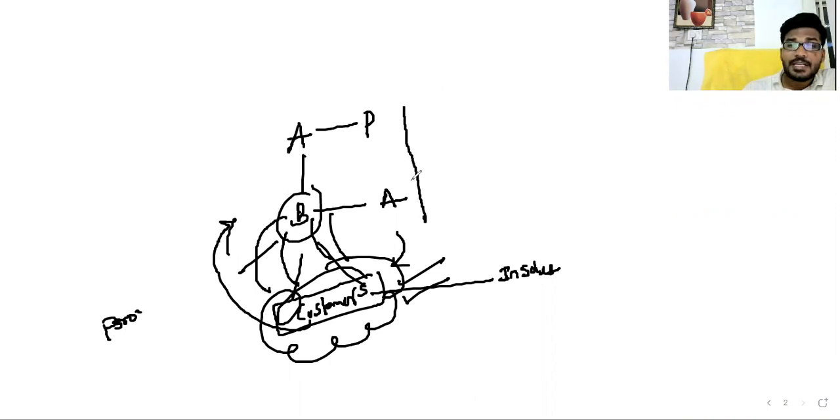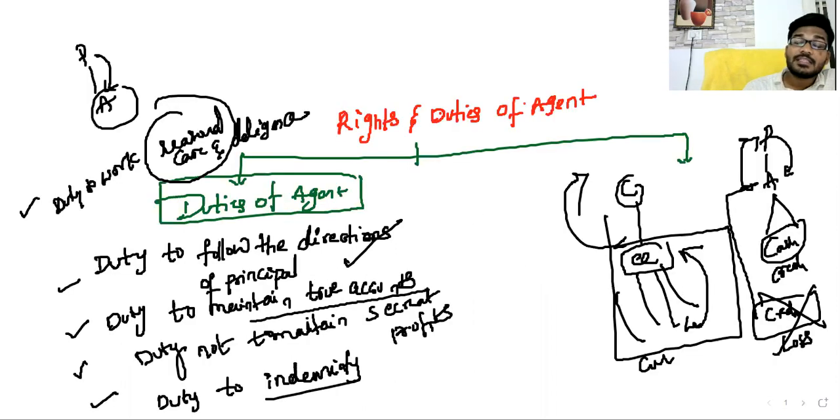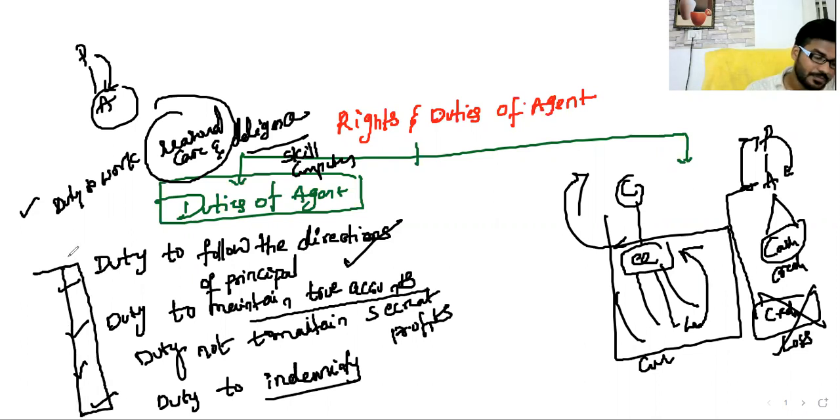Whenever the agent enters into a contract with any other party, you should take reasonable care. You are acting with due diligence. Due diligence means, if you were the owner, what type of action you would take, the same action with such skill and competence you should maintain. It's nothing but diligence. These are all duties of agent. And also there is a duty not to delegate the authority.